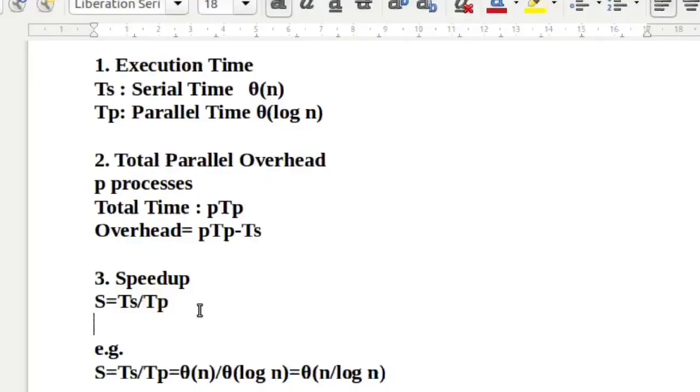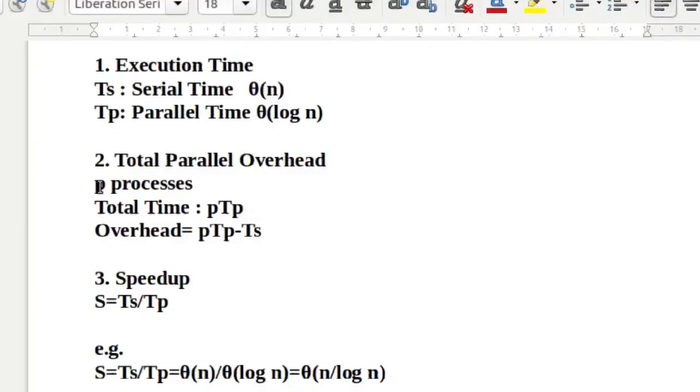Now, as we increase the processing elements, definitely the overall time will decrease. But we are increasing the processing elements. We'll say that a parallel system is efficient when P is smaller and we require less time within less number of processes.